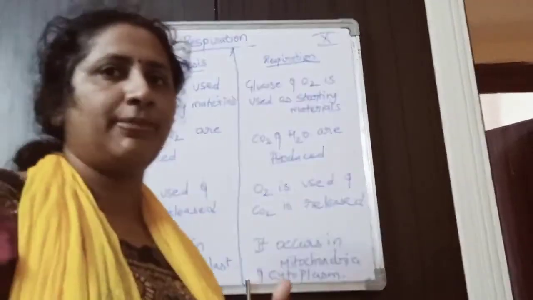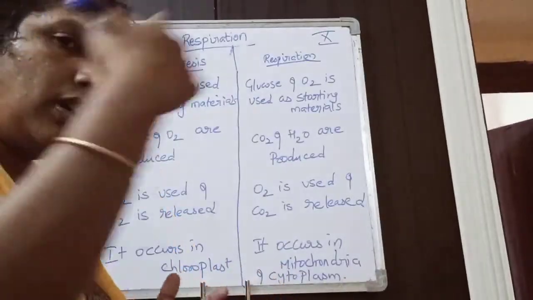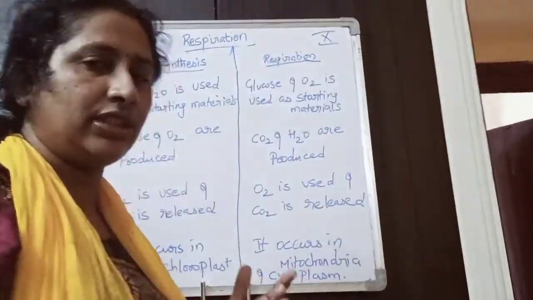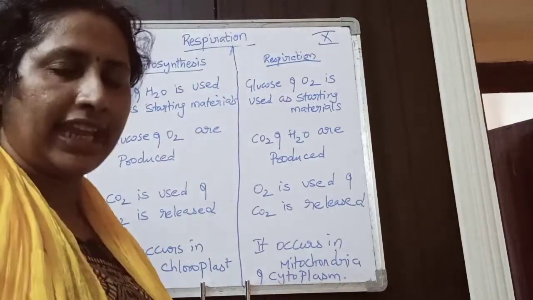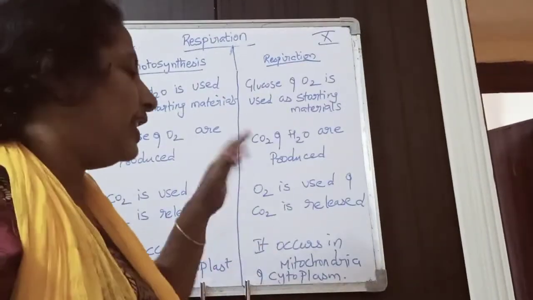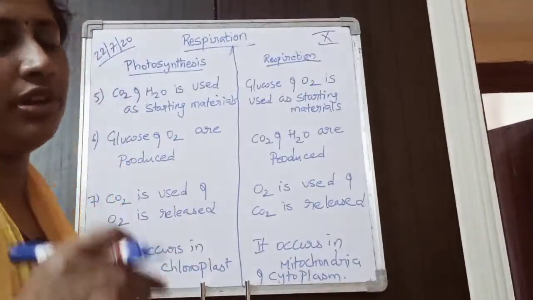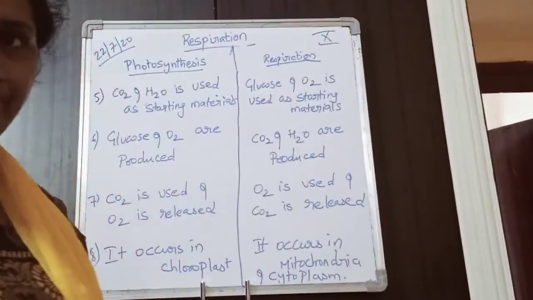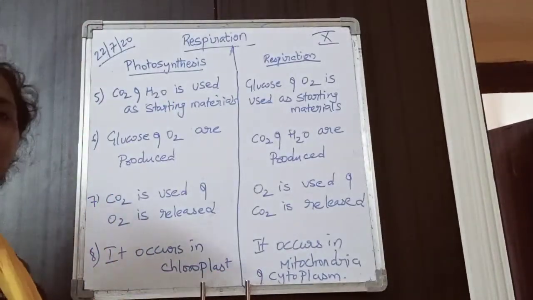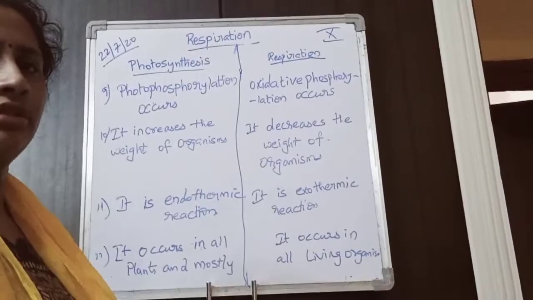If aerobic respiration is there, it goes from the cytoplasm into the mitochondria and there ATP is generated.